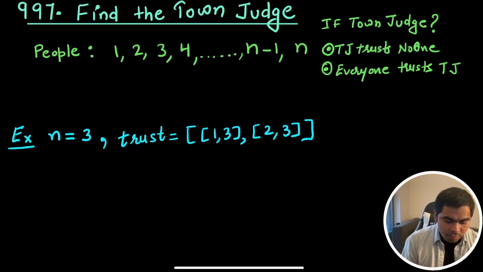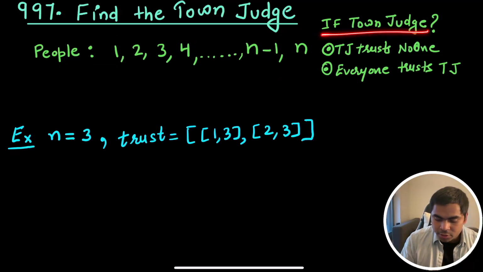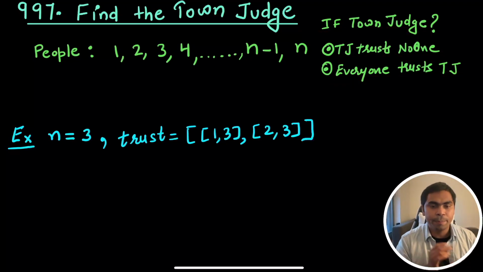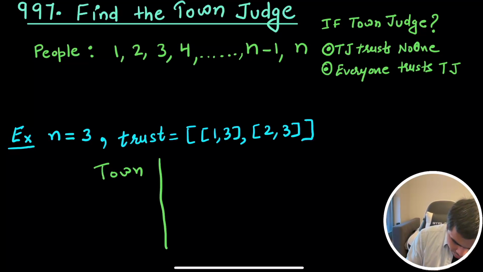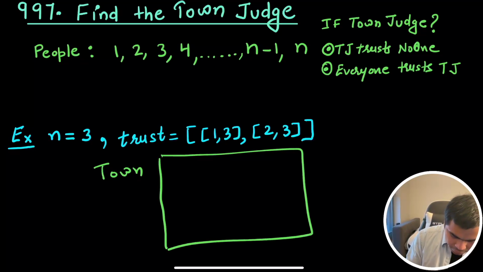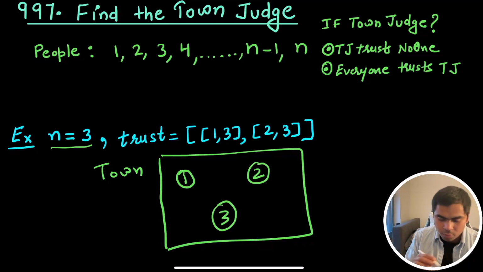Let's go over it. We are given n people from 1 to n, and if the town judge exists, then the town judge trusts no one and everyone trusts the town judge. So if we go over our very first example, let's say this is my town, and there are 3 people in it. The number of people is 3, so I'll draw these people: person 1, person 2, and person 3. Now let's go over the trust.